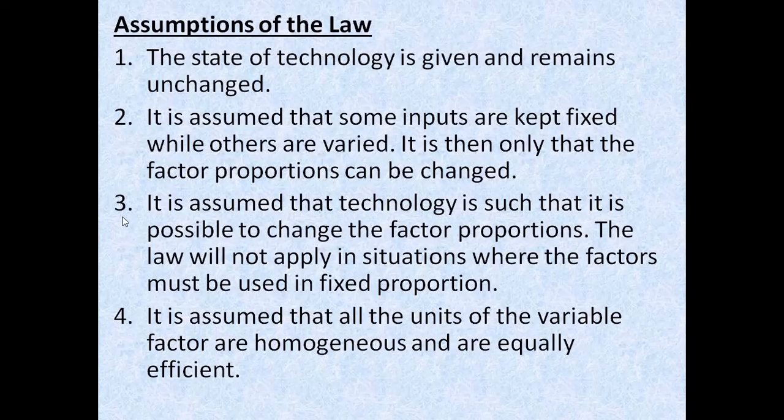So it is assumed that there is a possibility with that given technology that you can change the factor proportions. Now the fourth one: it is assumed that all the units of the variable factor are homogeneous and equally efficient. So whatever extra amount of labor force you are including, they are homogeneous. By homogeneous, we mean that they are the same and equally efficient. All the labor force are equally efficient and homogeneous.